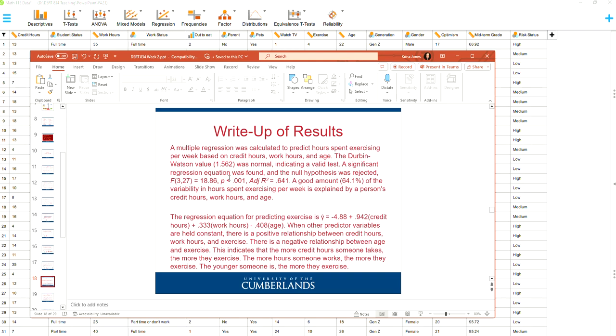In terms of the write-up of results, for your quiz 3, this is the type of thing that I'm looking for, and you really do need this information. If you want full credit, you need the Durbin-Watson value. You need this full regression equation. You need to say that it is significant or non-significant.